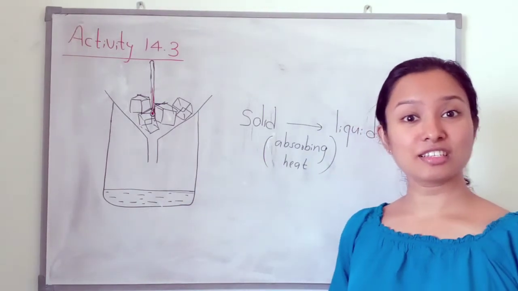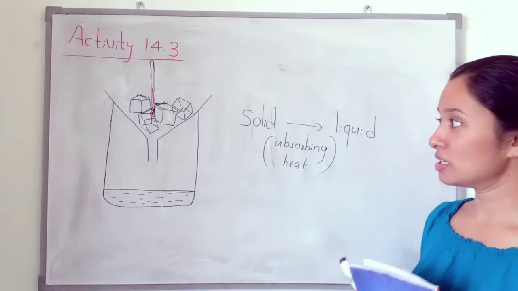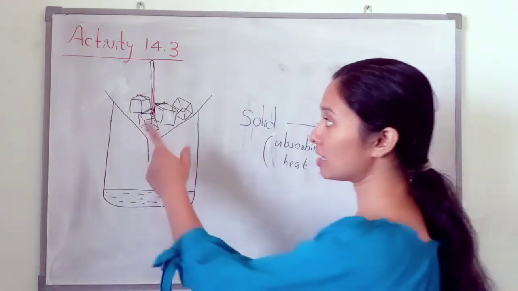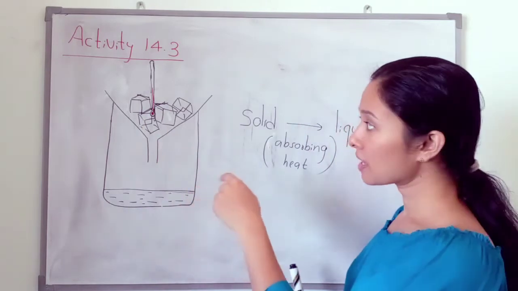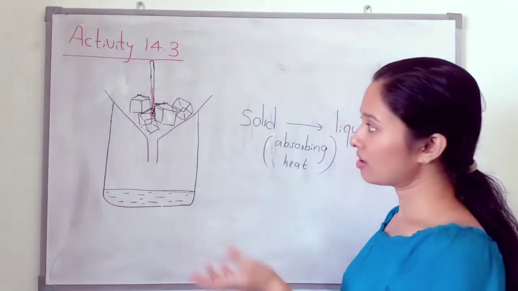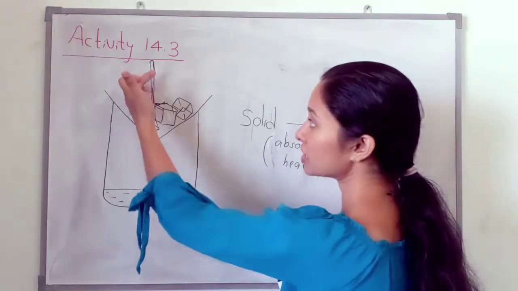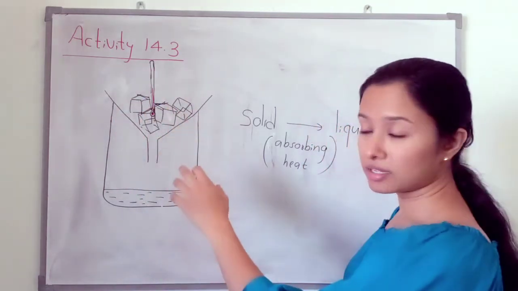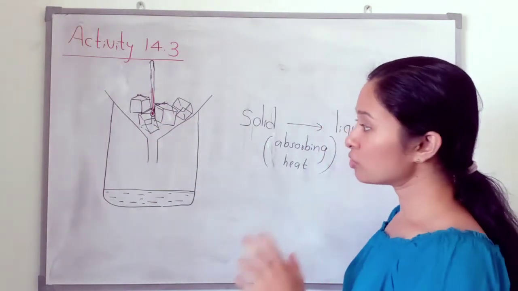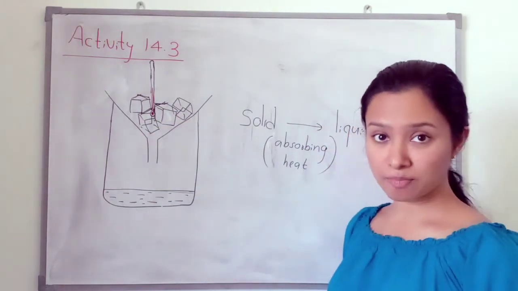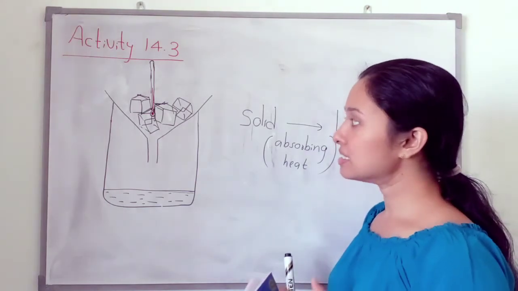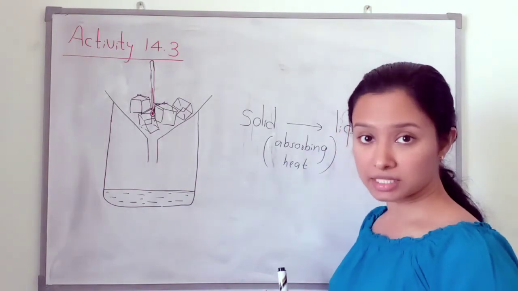Ice is a solid substance. So here we need some ice cubes. Keep these ice cubes in a funnel. Then keep this funnel on a beaker. Then we have to keep the glass thermometer in the ice cubes to find out the melting point. When we observe this, we can find out the melting point.